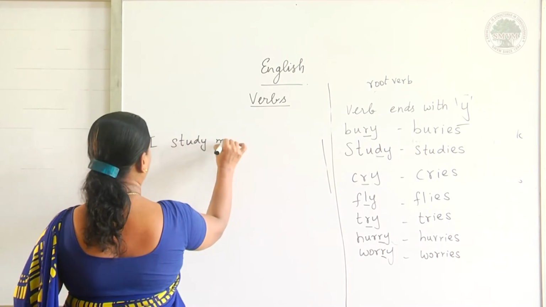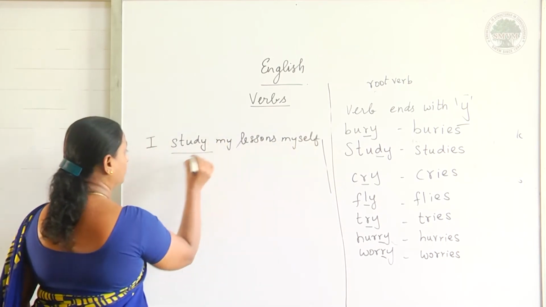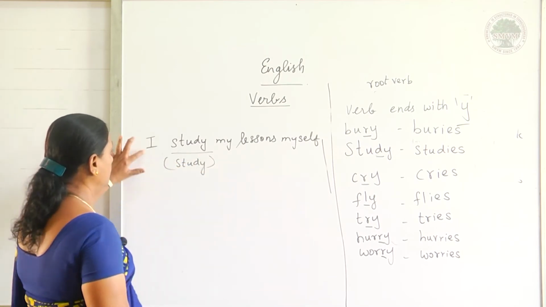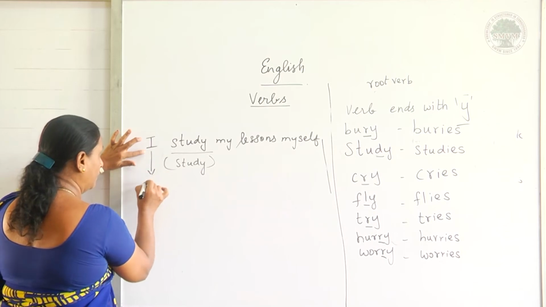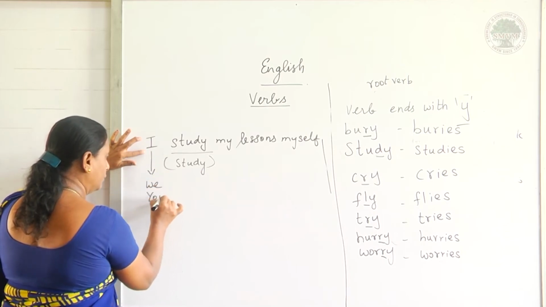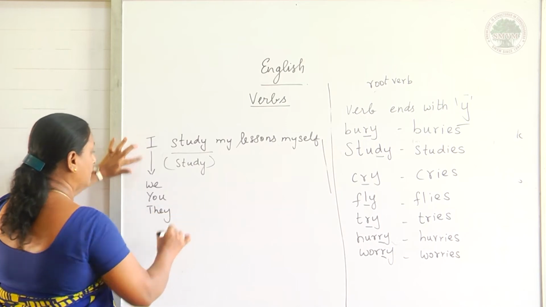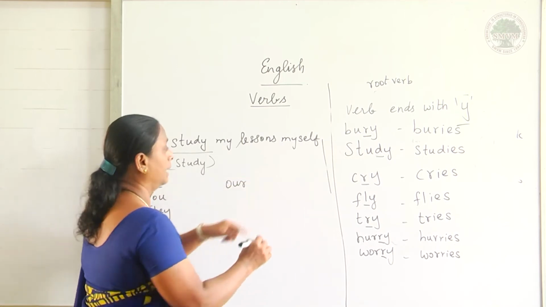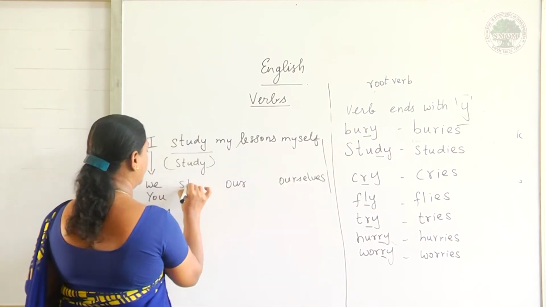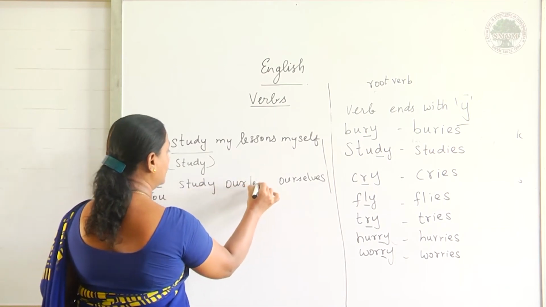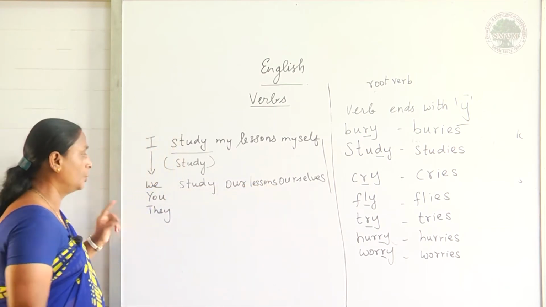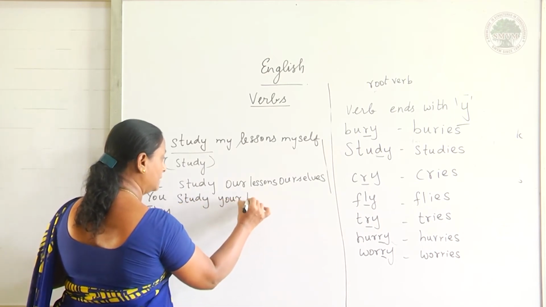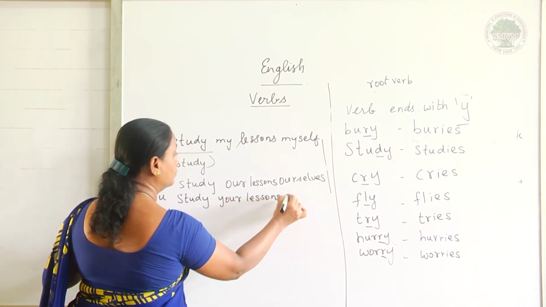I study my lesson myself. So here my root verb is study. Suppose this I can be replaced by we, you and they. Suppose we is given: we study our lessons by ourselves. You study your lessons yourself.